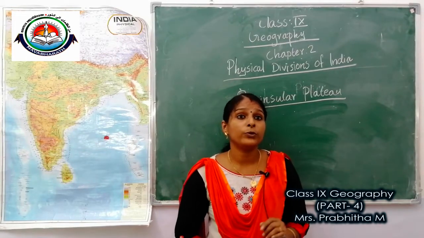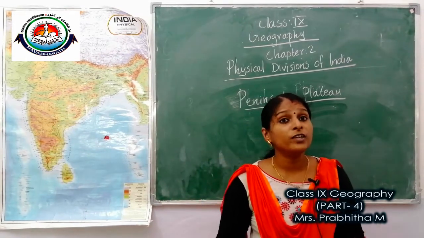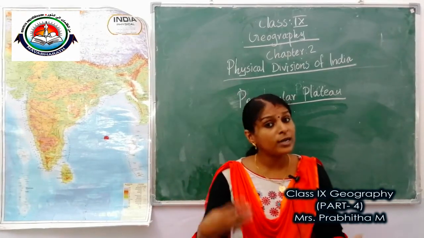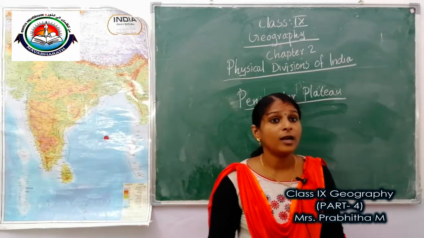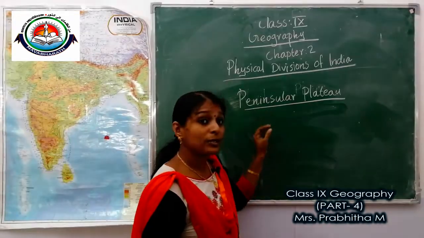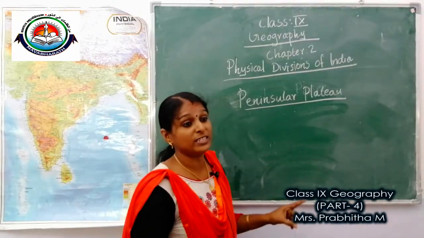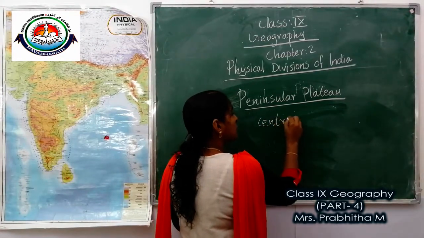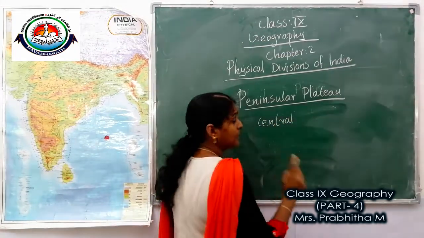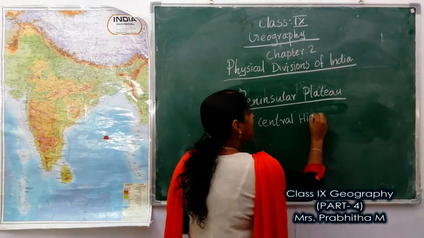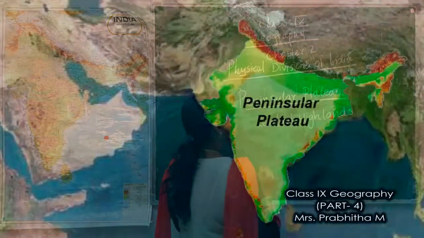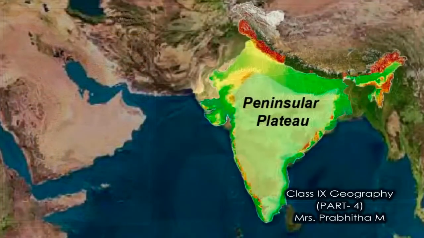It is formed due to the breaking and drifting of Gondwana land, and so it is called the oldest landmass of India. Peninsular plateau is divided into two: Central Highlands and Deccan Plateau. First one is Central Highlands and second one is Deccan Plateau.